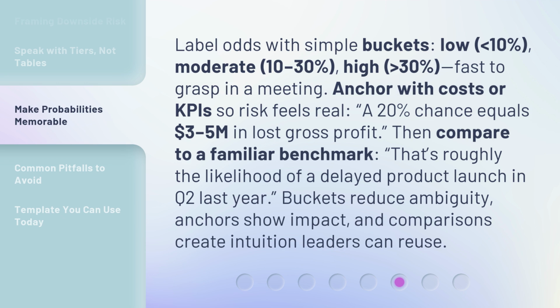Then compare to a familiar benchmark. That's roughly the likelihood of a delayed product launch in Q2 last year. Buckets reduce ambiguity, anchors show impact, and comparisons create intuition leaders can reuse.